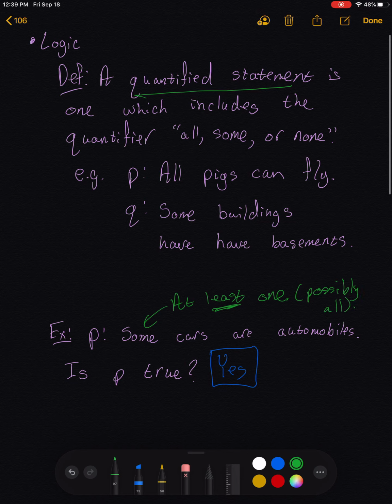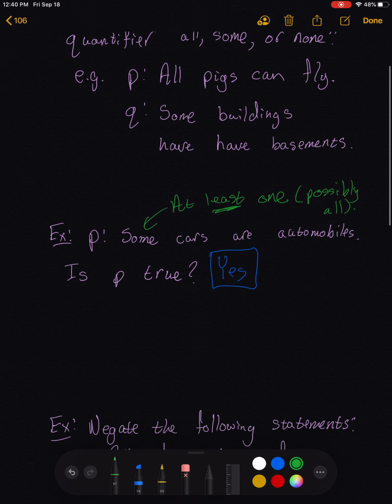So whether you believe that all cars are automobiles, or there is only one car that's an automobile, let's say you're particularly fanatical about Fords and you think Ford is the only true automobile, in either of those cases, the statement some cars are automobiles is still true. Fortunately, the statement is also objectively true because, like I said, our statements really aren't determined by opinion.